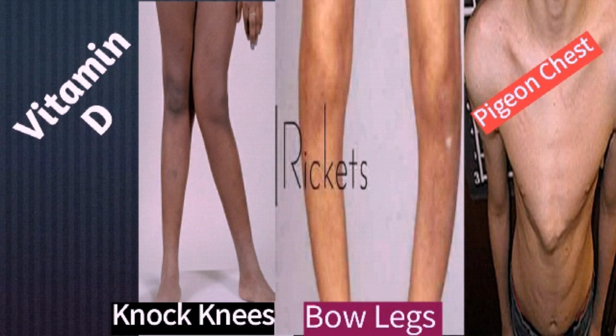This picture shows the deficiency of vitamin D in coordination with calcium deficiency. Actually, vitamin D deficiency leads to rickets. The first one is knock knees. Then next is bow legs, the legs will be like a bow. And the other thing is pigeon chest. It may also lead to delayed closure of the anterior fontanelle. This happens mainly in children who are not exposing themselves to sunlight. It happens in the 1 to 2 years age group and not in adults.